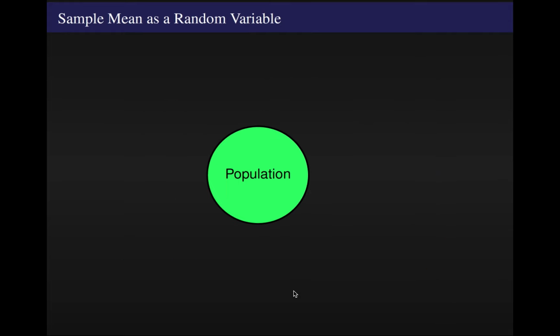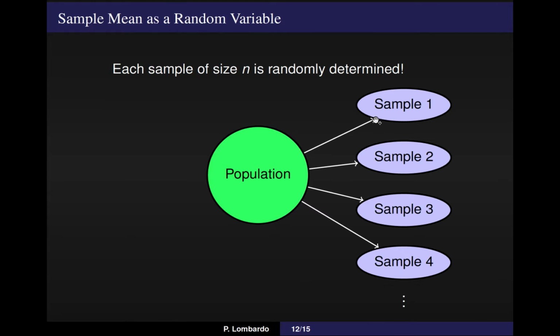So again, the main idea here is to treat the sample means that could appear as being a random variable. Each possible sample is kind of like rolling a die. You don't know what face is going to pop up. Just as if you sample from a population, you don't know which sample mean is going to pop up. So the sample mean itself can be treated as a random variable. A coin flip, a roll of a die.